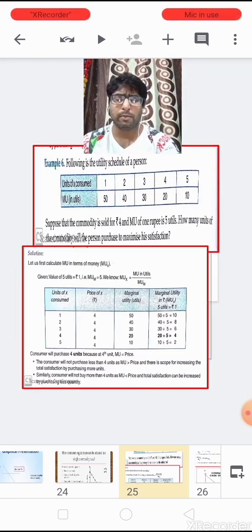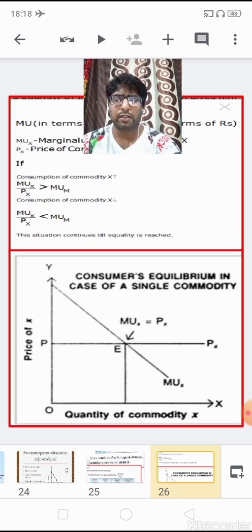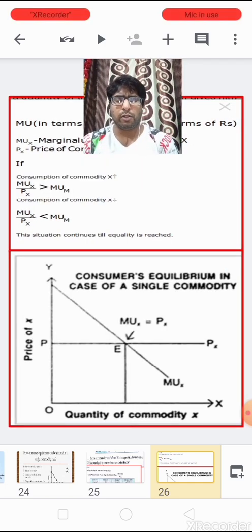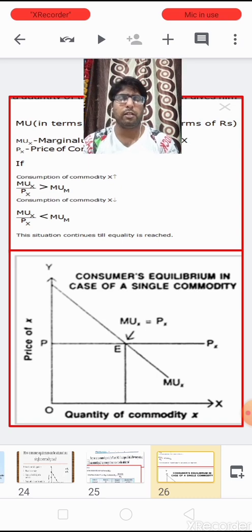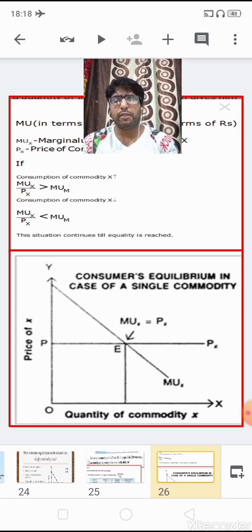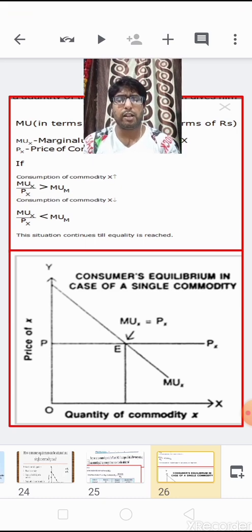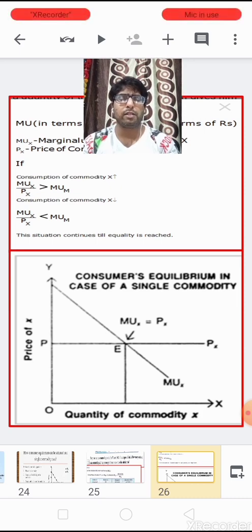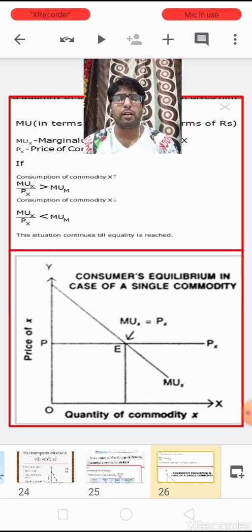Now let us plot it into a graph. Children, see the graph. The graph is again the same. The units of goods are plotted on the x-axis, whereas the price and the marginal utility in terms of money are plotted on the y-axis. You are observing here that the marginal utility in terms of money curve is going down from the y-axis toward the x-axis, whereas the price curve remains the same at every unit of the commodity. That is why it is a horizontal straight line parallel to the x-axis.